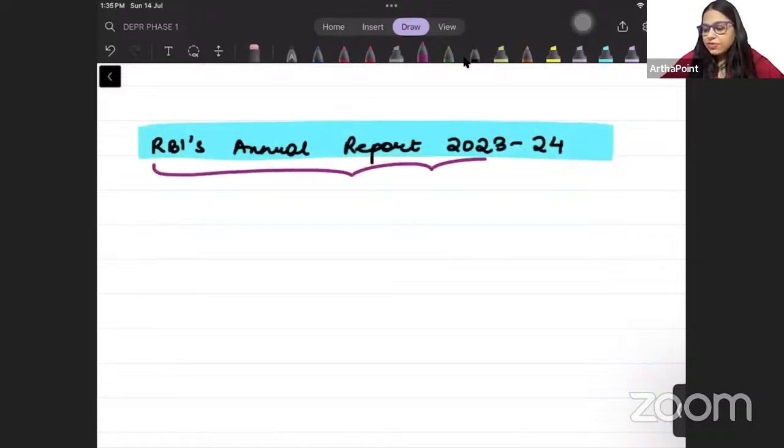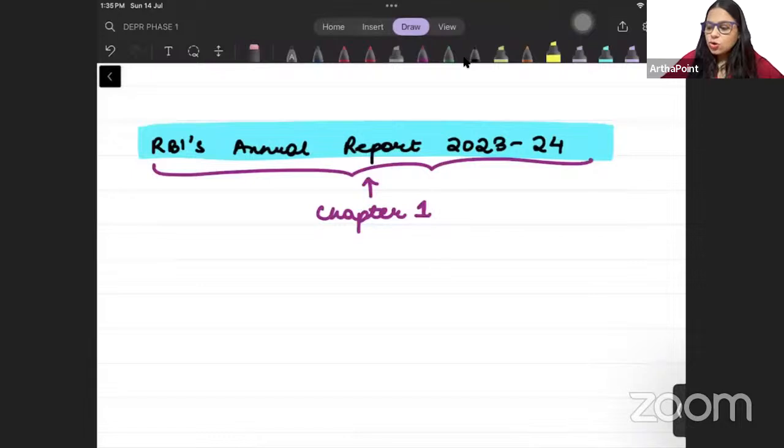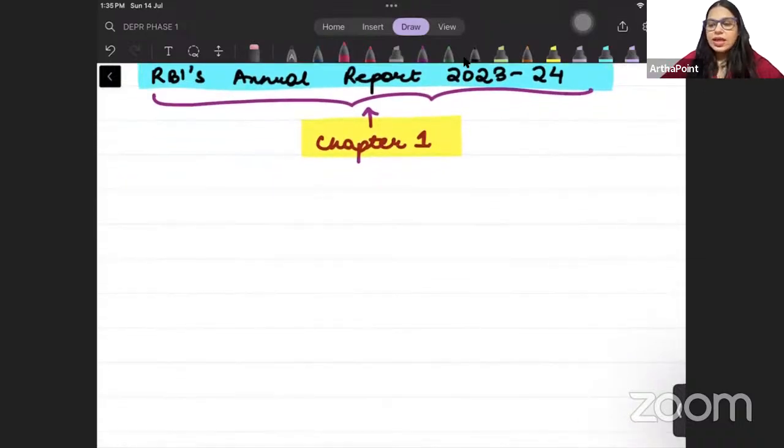I am referring to chapter 1 of this report. Based on chapter 1, I am going to give you some important pointers which you should be writing with me, and they will be very, very important. They can be asked in your MCQ exam, phase 1 of RBI. Okay, beta? Chalo, let us start.